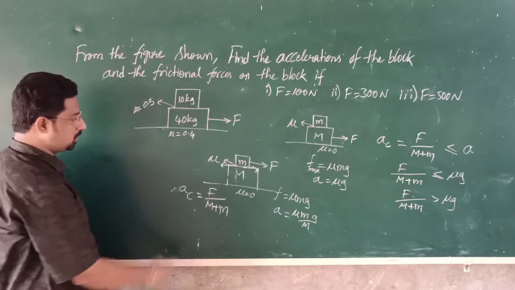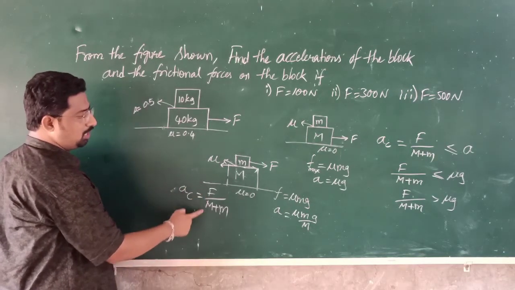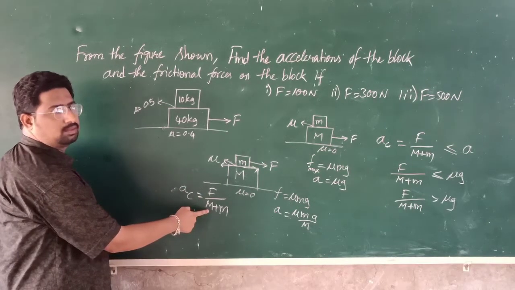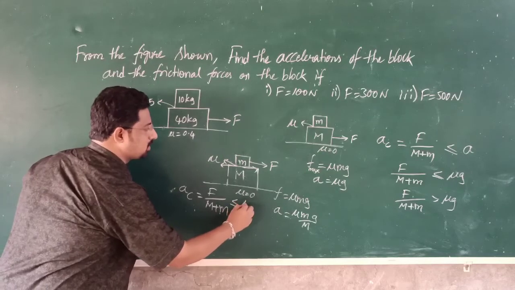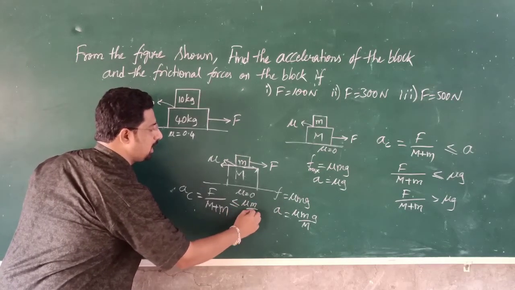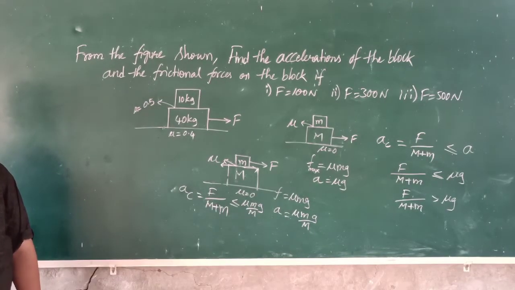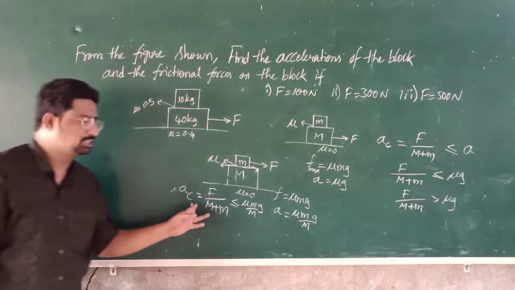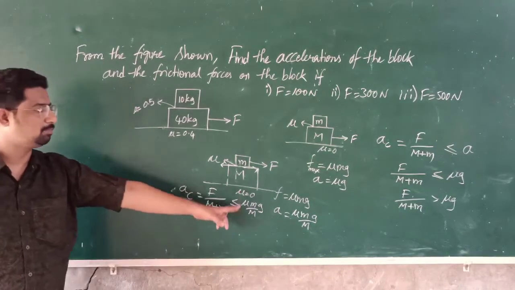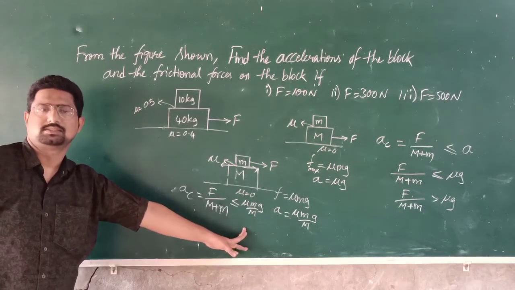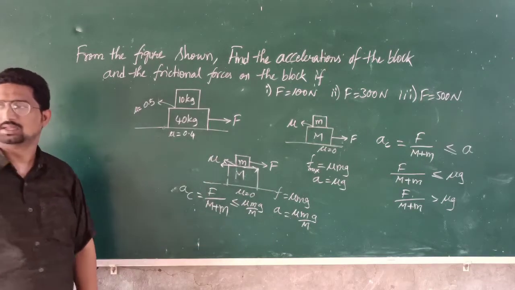Understood? So the common acceleration a_c is equal to F by (M plus m), which must be less than or equal to the maximum, that is mu m by M into g. Did you understand? So the common acceleration is less than or equal to mu m g by M. Until this, both the bodies will be moving together.